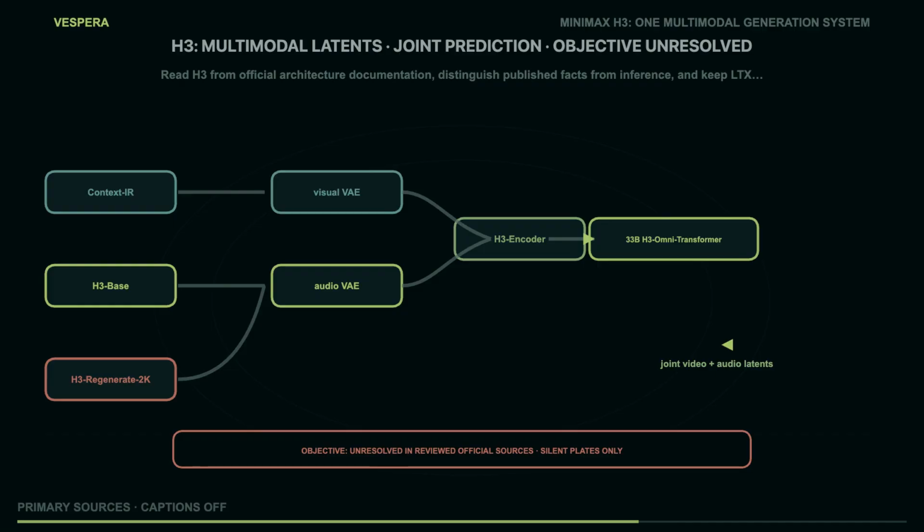A multimodal transformer that predicts latents may borrow ideas from diffusion, flow matching, autoregression, or a hybrid objective. The name of the visible product does not settle the mathematics. Otherwise, the architecture diagram becomes a horoscope with arrows. Our claim ledger therefore marks H3's architecture facts as vendor reported, cites the repository and announcement, and marks the not simply another diffusion model line as editorial inference.